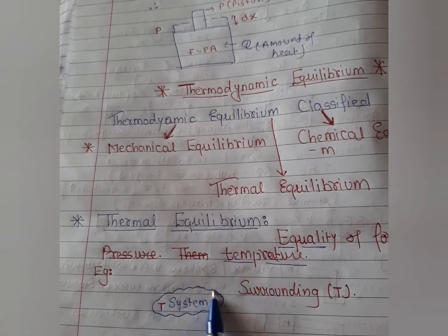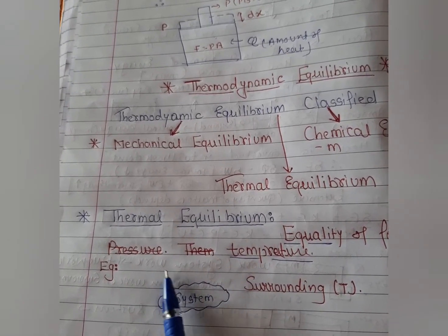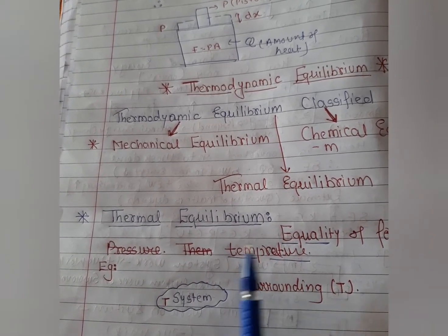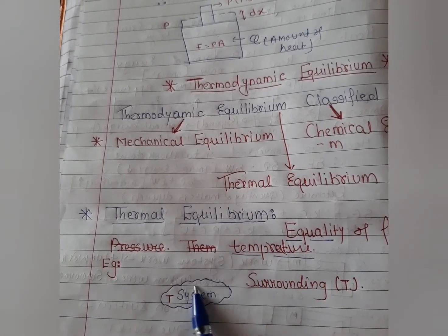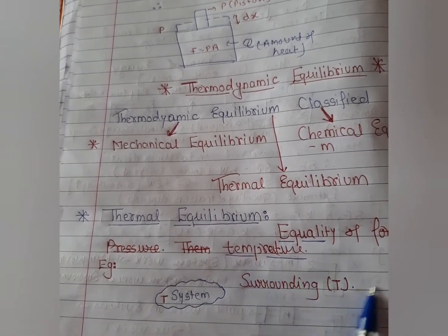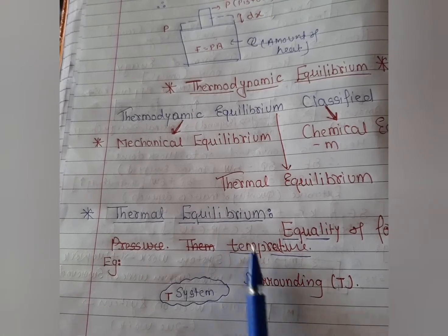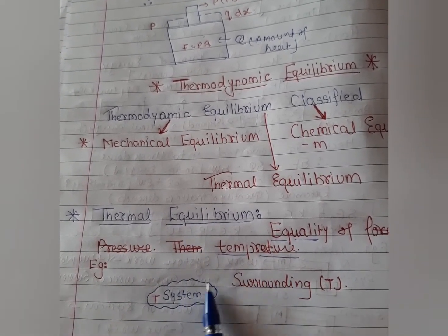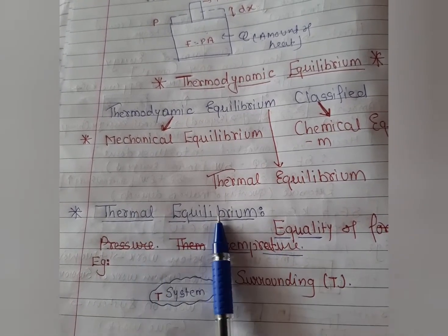It means any isolated system has its own temperature, and the surrounding has its own temperature. There is no exchange of temperature between system and surrounding. The temperature of the surrounding and the system is fixed because they are isolated. This type of condition is the thermal equilibrium.